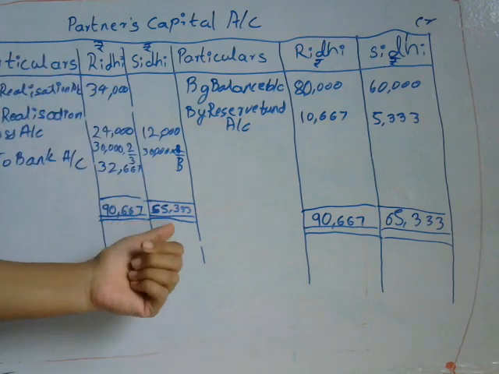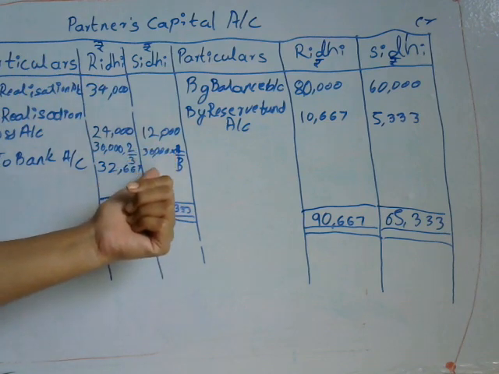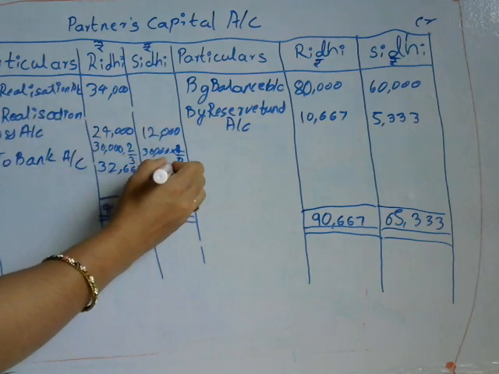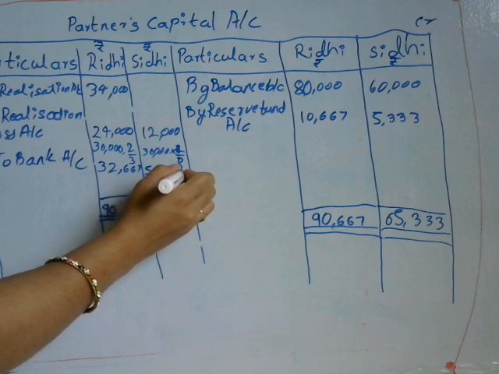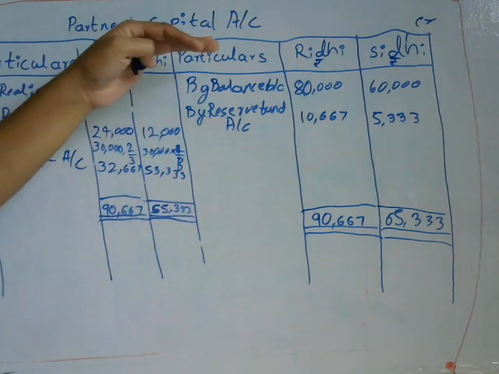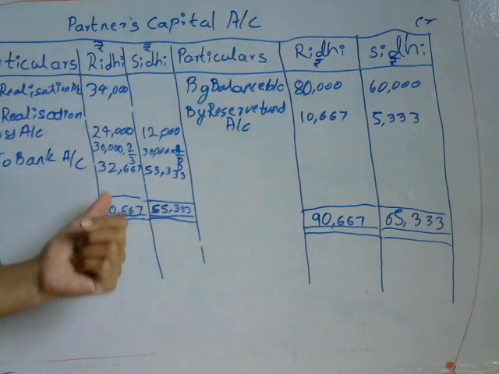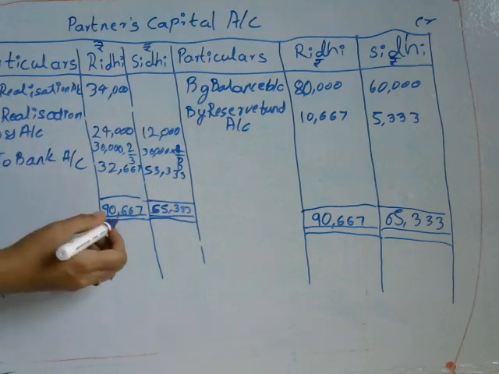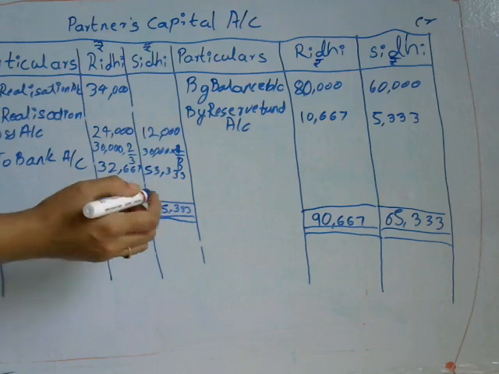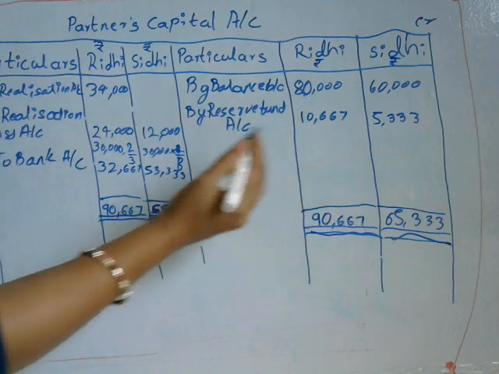On this side, 65,333 minus 12,000 is 53,333 rupees. This is how we calculate the partners' capital account. Riddhi's total is 90,667 and Siddhi's is 65,333, and both sides balance.